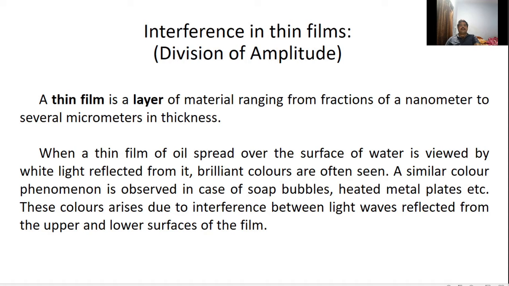When white light or sunlight, which is constituted of seven colors, falls on the thin film of oil spread over the surface of water or a soap bubble, we can observe brilliant colors. The colors vary with the thickness of the film and disappear altogether when the thickness exceeds a certain limit. These colors are formed by the interference of light waves from the upper and the lower surface of the film.